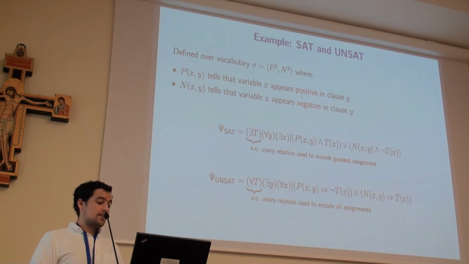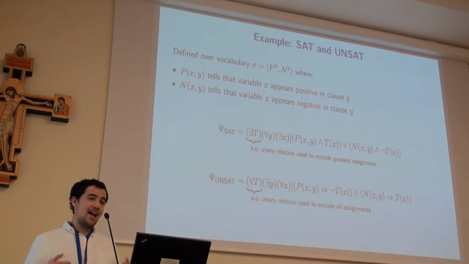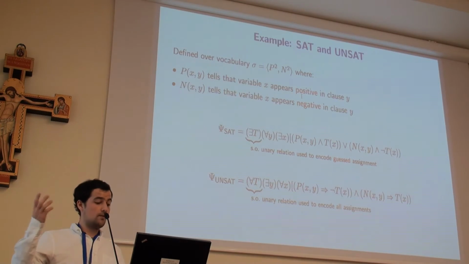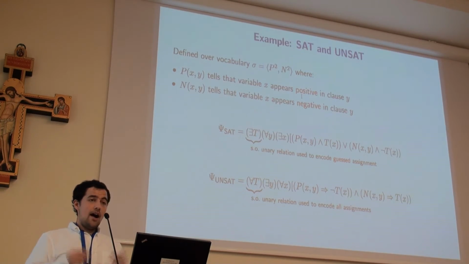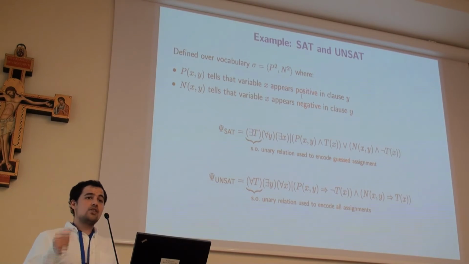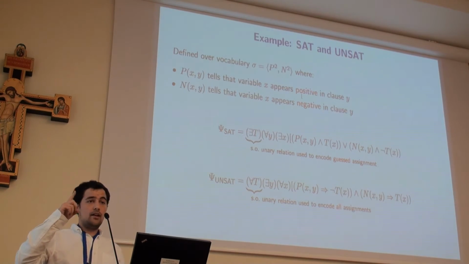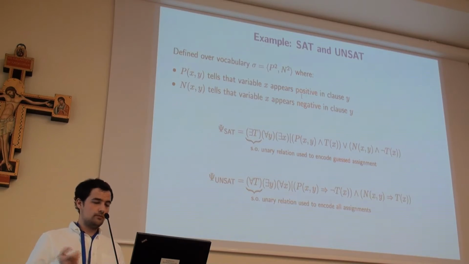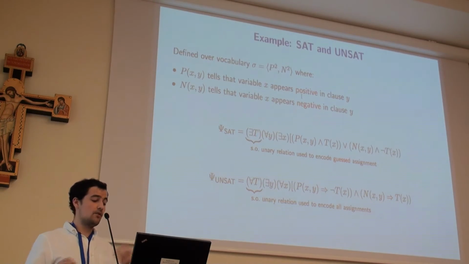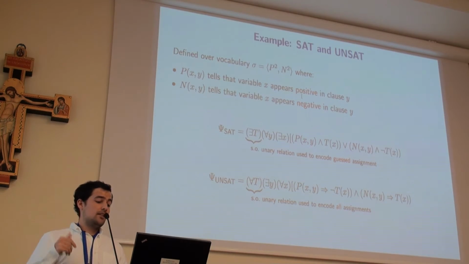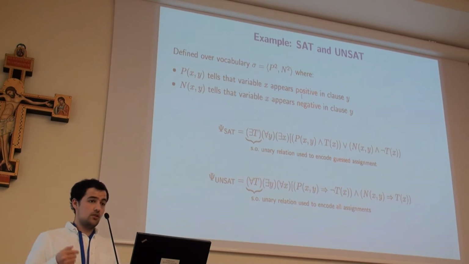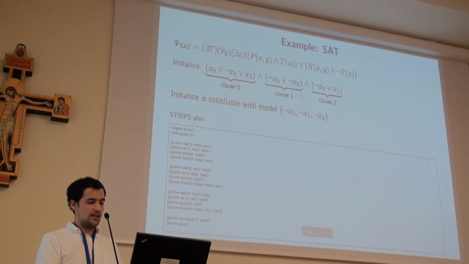In SAT, we are trying to guess an interpretation of T. T is a truth value of the variables, where for all the clauses, at least one variable makes it true. As a counterpart, we have USAT, in which we need to prove that for all interpretations of T, at least one of the clauses is negative.